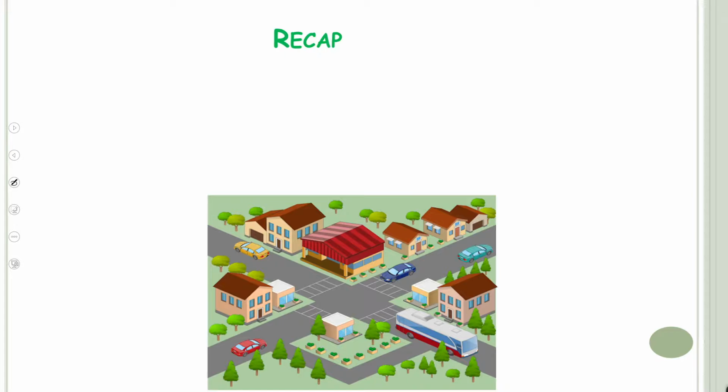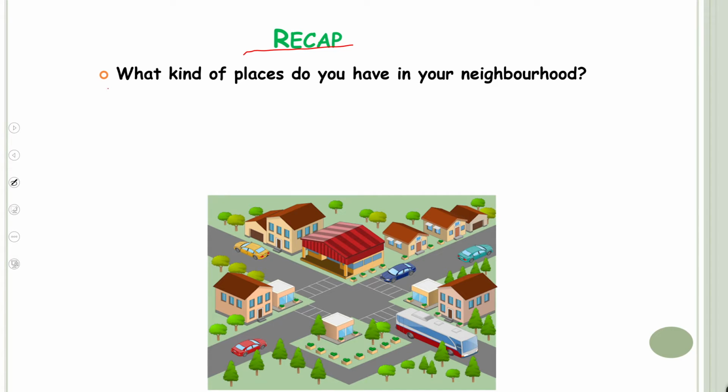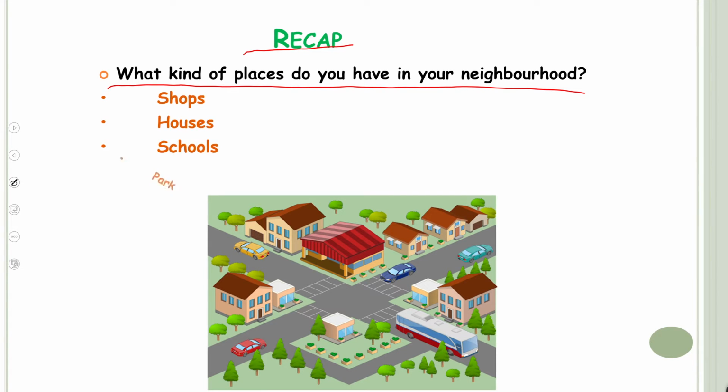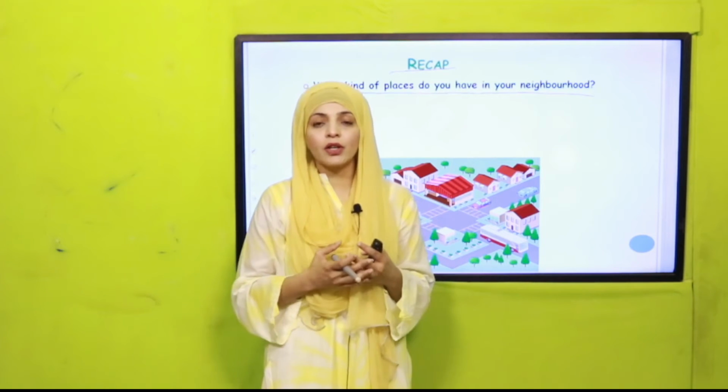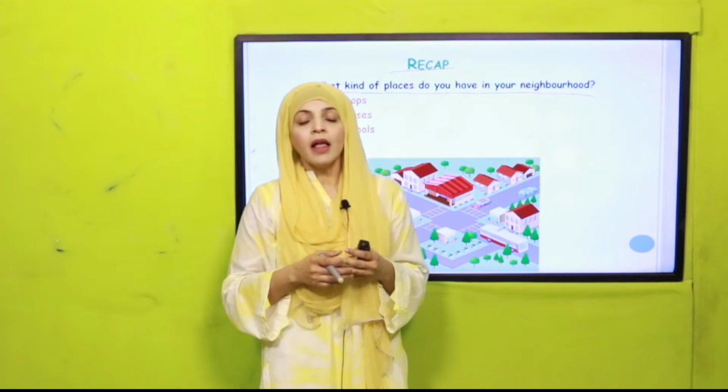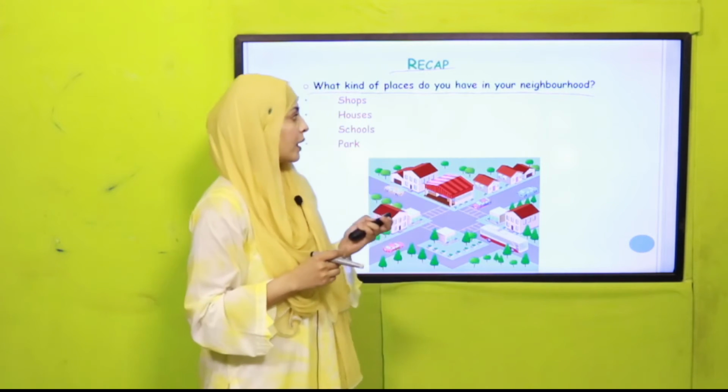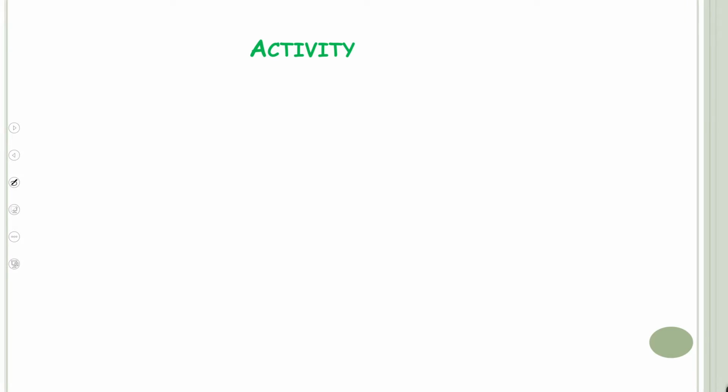Now, quickly answer a few questions. What kind of places do you have in your neighborhood? Quickly name them. Shops, street, houses, schools, playground, parks. So these are the places which are included in your neighborhood. Okay. Now, my dear students, let's quickly do an activity.